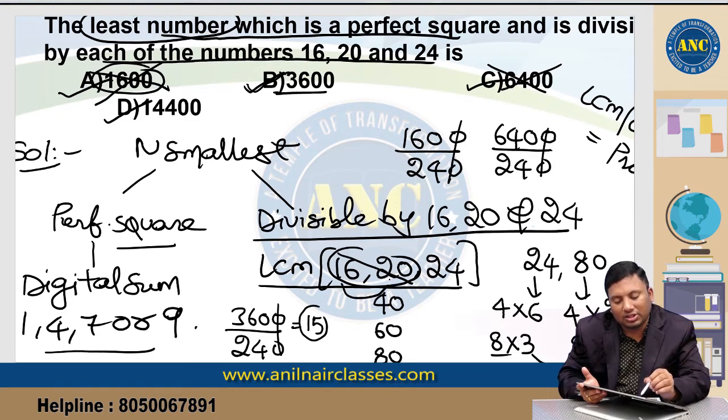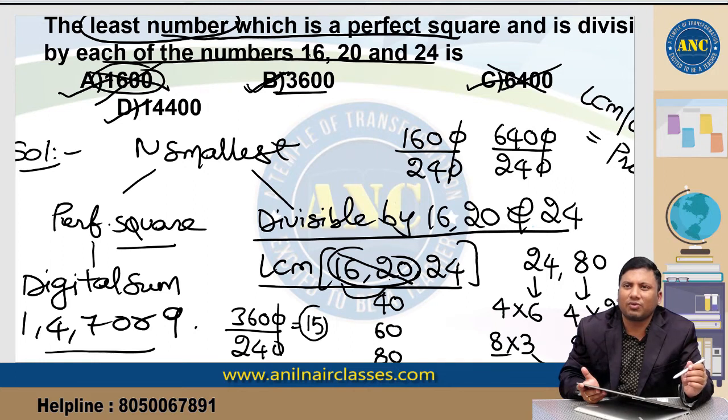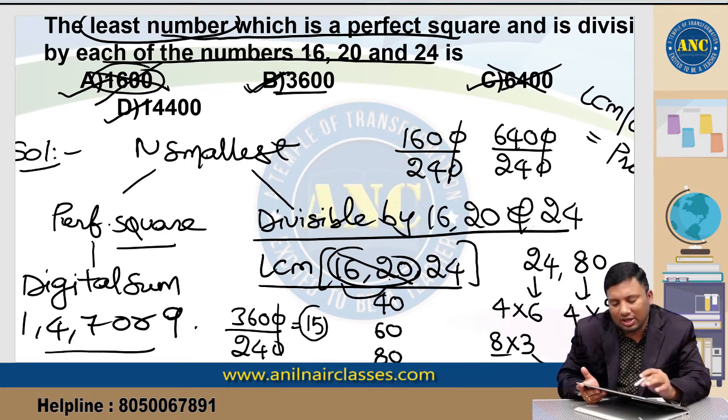Now if you observe, 1600 is divisible by 16. 1600 is divisible by 20. 1600 is divisible by 24? 24 6s are 144, 160. 1600 is not divisible by 24. So first option is out.